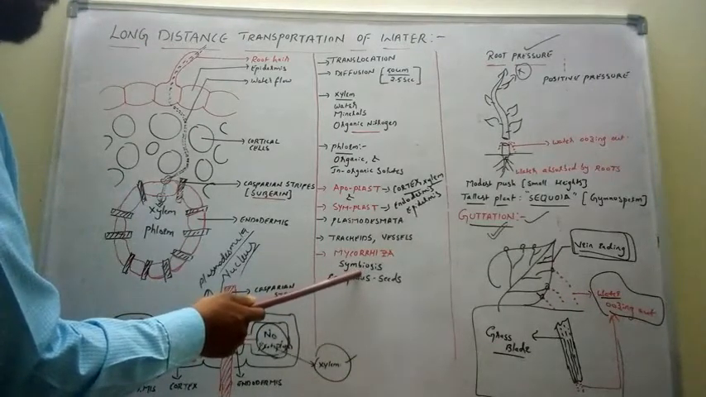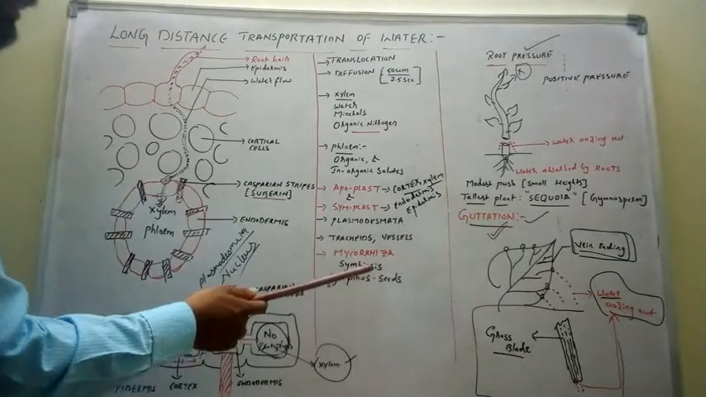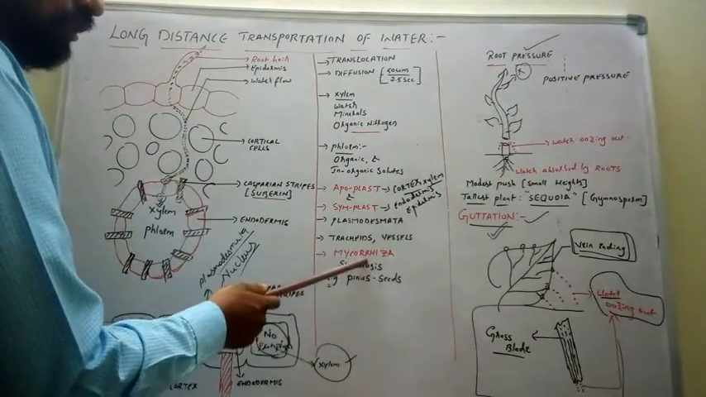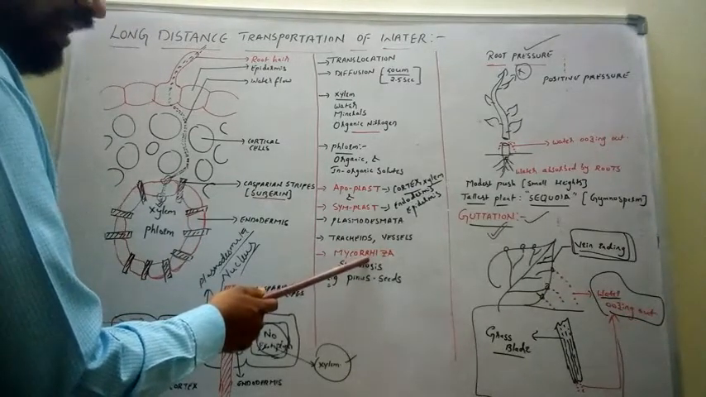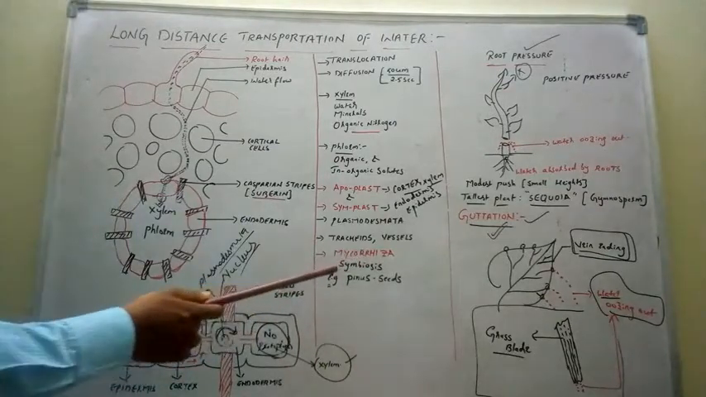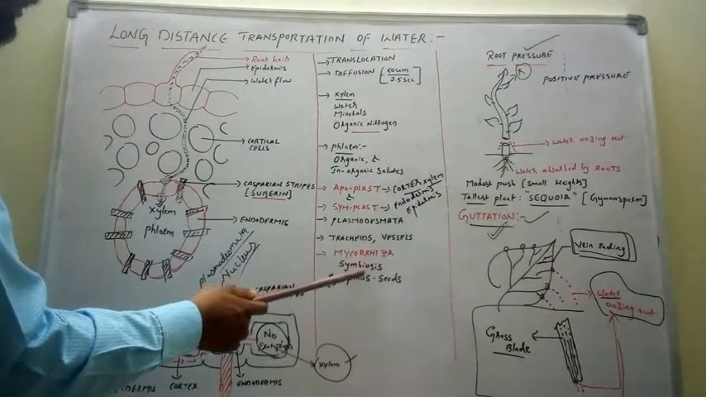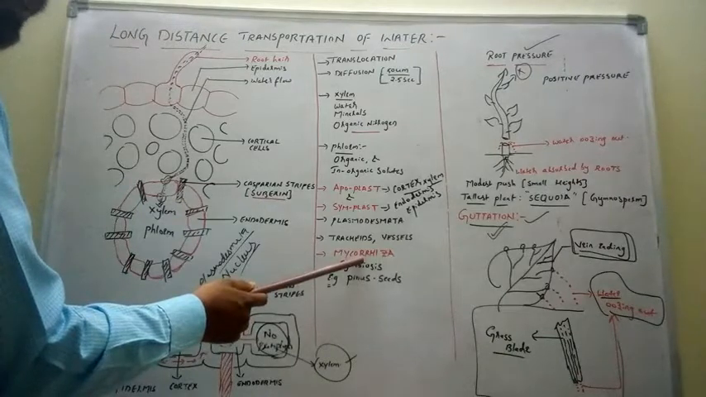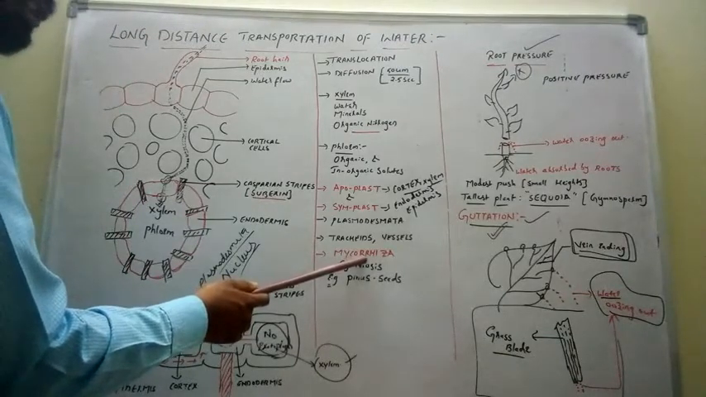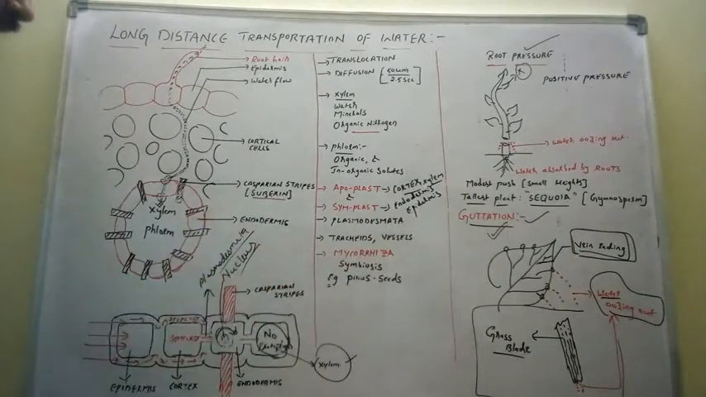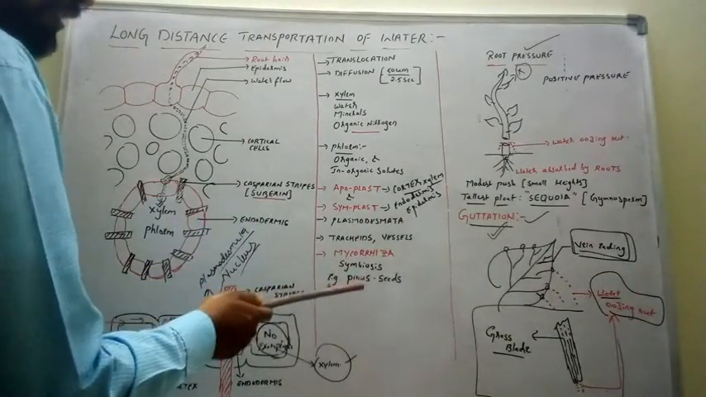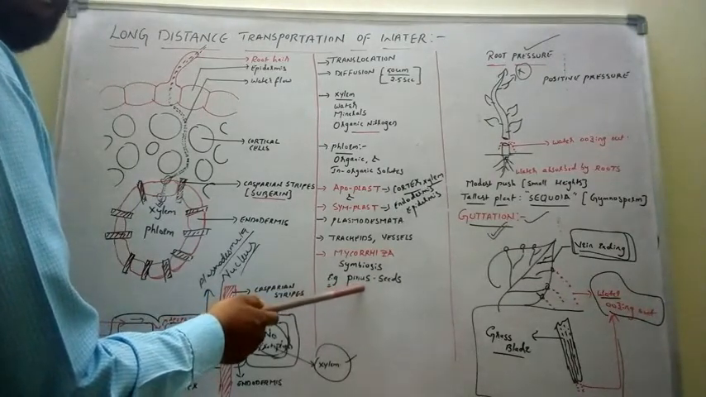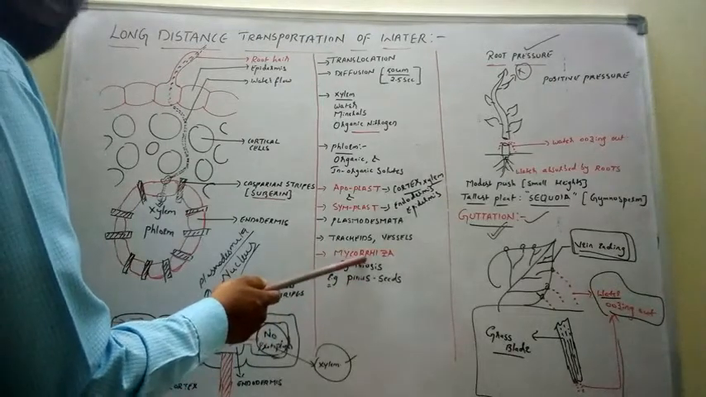So mycorrhiza is a symbiotic association. In this association, one organism is a plant and the other is a fungus. The fungus makes a symbiotic association with the roots of plants. That is called mycorrhiza. For example, Pinus. Pinus belongs to the gymnosperms, and the roots of Pinus show symbiotic association with the fungus called mycorrhiza. So mycorrhiza is the symbiotic association of a fungus with the roots of the plant.